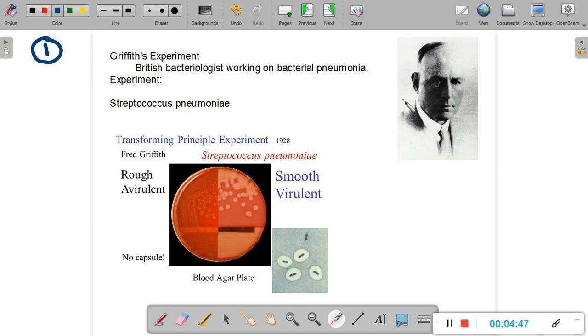He was primarily working on wide aspects of Streptococcus pneumoniae, or this disease called pneumonia. He was studying the epidemiology, which is how this particular disease spreads around, how it moves around, how it survives, what the different vectors are, if there are any, and so on.